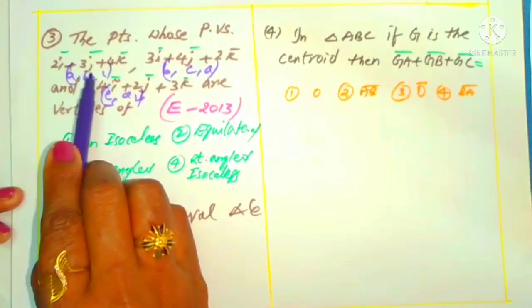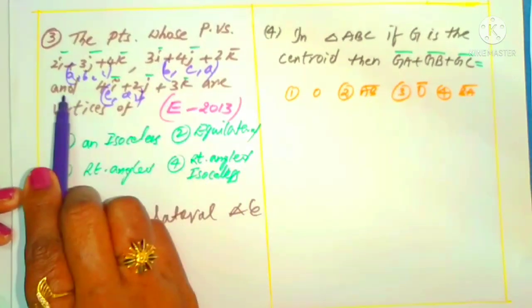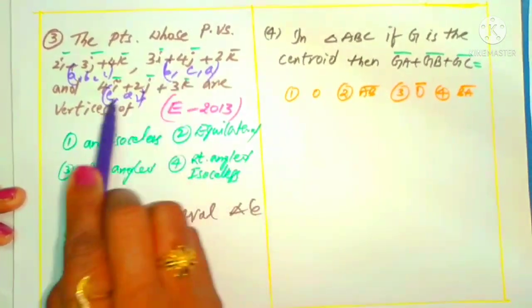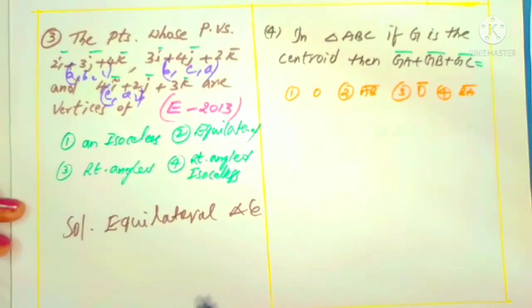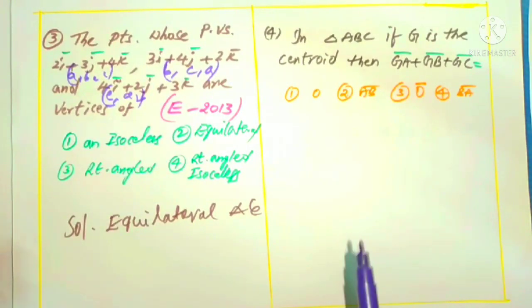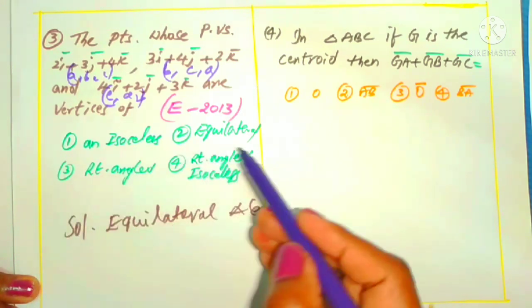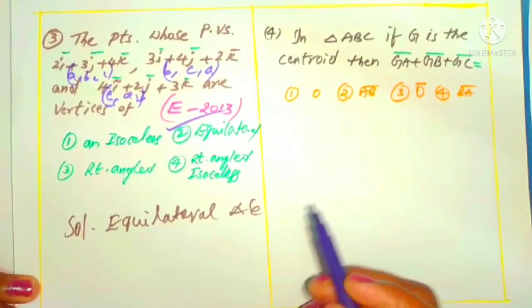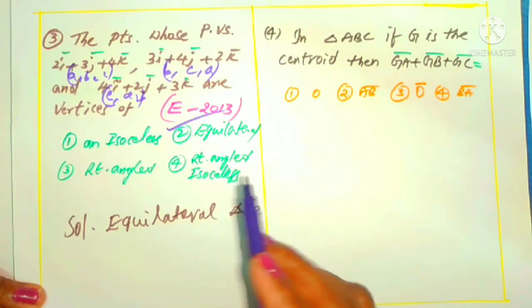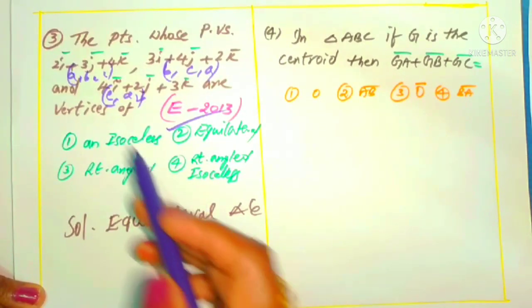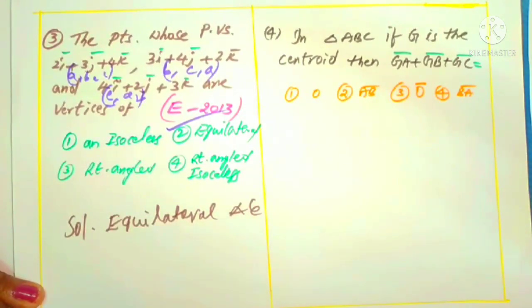Like 2, 3, 4, 3, 4, 2 and 4, 2, 3. Such points form 100% what? Equilateral triangle. That trick you have to use here. Equilateral triangle means clearly the second option, which is given in EAMCET 2013. You got this point? Points are in cyclic order.